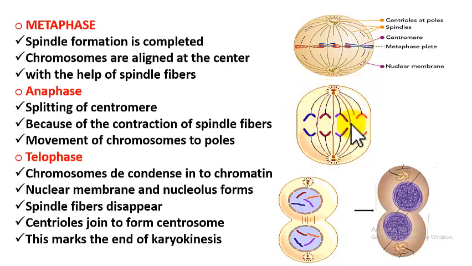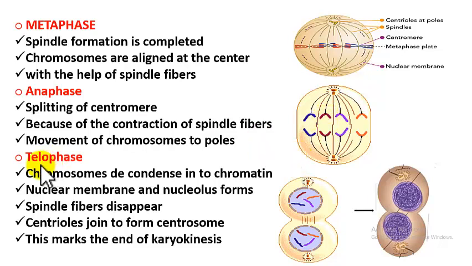Now the double structured chromosome has become single structured chromosome, and each pole is now having 46 chromosomes, because 46 chromosomes are aligned here, but these are double structured. Now they have become the single structured chromosomes. 46 went to this side and 46 went to this side. So the conclusion is, like in anaphase, movement of chromosomes takes place to the poles.